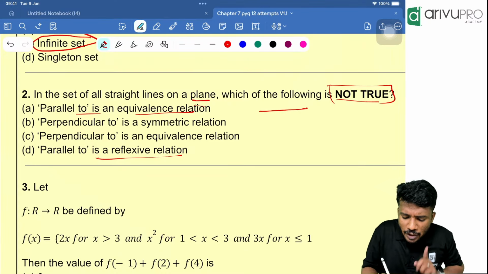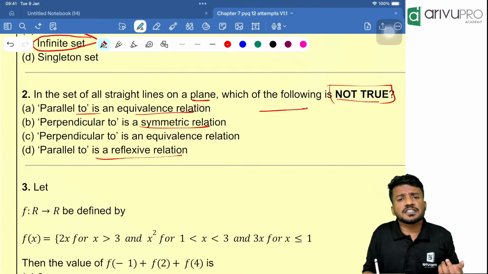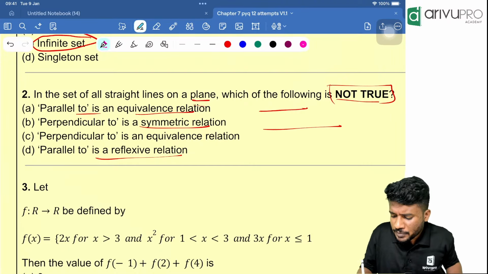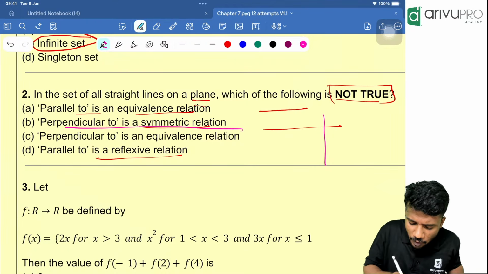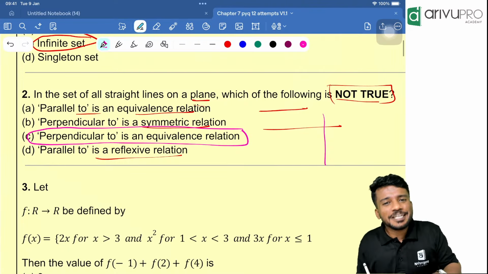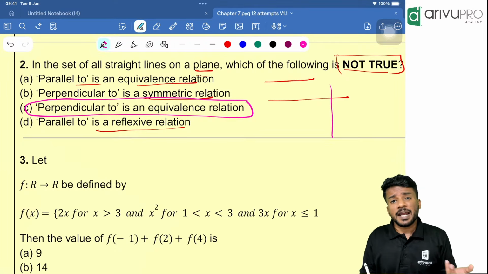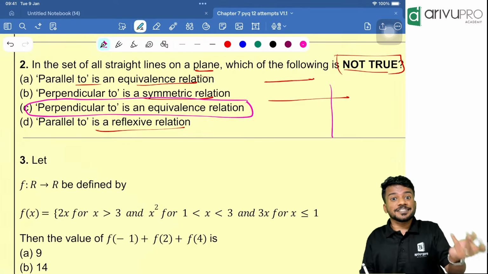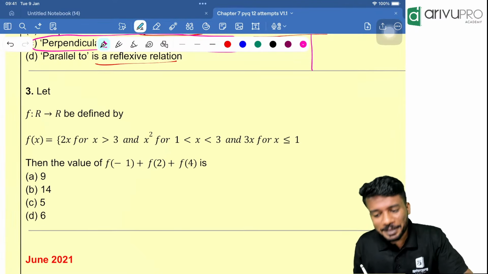Then perpendicular to, is it an equivalence relation? Now look here, perpendicular to is a symmetric relation. For example, line A is there, then line B is there. That means A is perpendicular to B. Does it mean that B is perpendicular to A? That is also correct. So which is wrong? Perpendicular to is not an equivalence relation. Why? Because it is not transitive. Also, a line cannot be perpendicular to itself, so it is not reflexive. So option C is wrong. Now the third question, people. Very good. Many people are getting the answers.